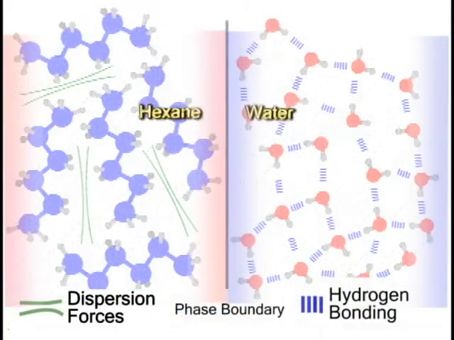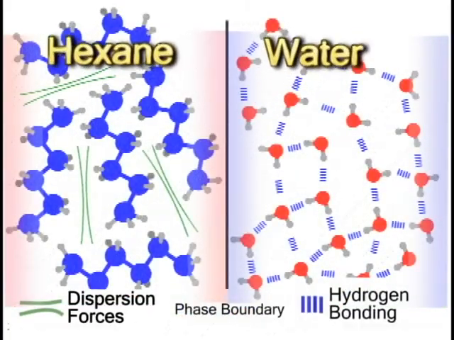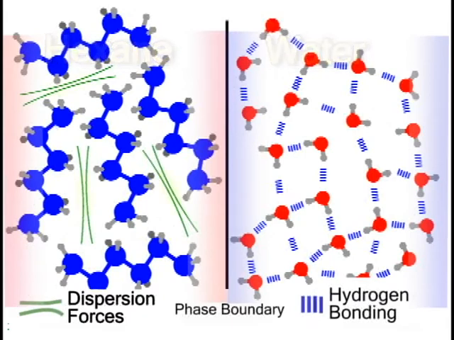Let's now consider the dissolution of hexane into water. The intermolecular forces between hexane molecules are weak hydrophobic interactions, and since there are no hydrogens bonded to electronegative atoms, hexane is unable to form hydrogen bonds. The intermolecular forces between water and hexane are therefore very different.